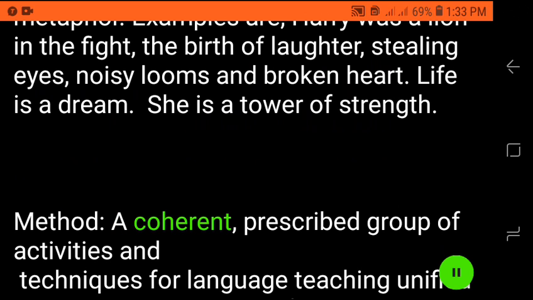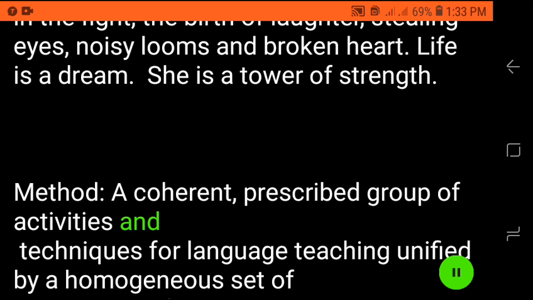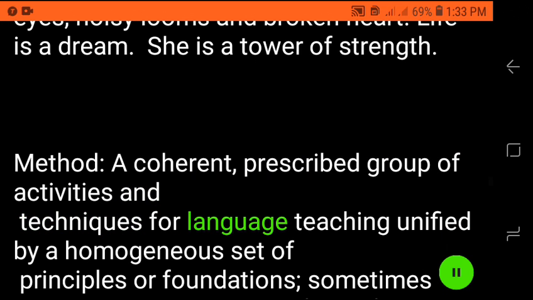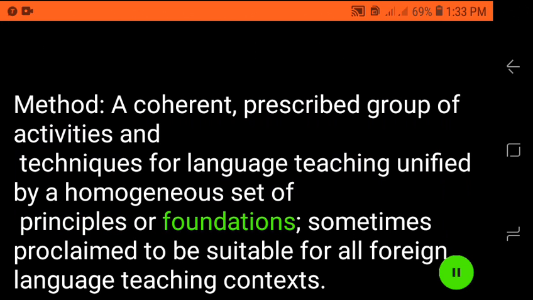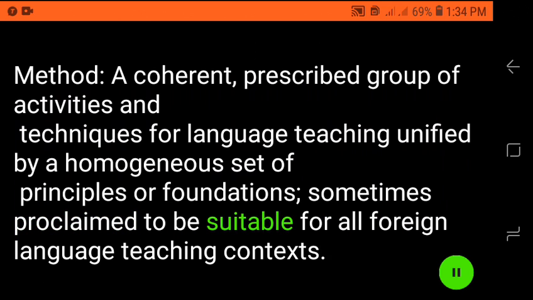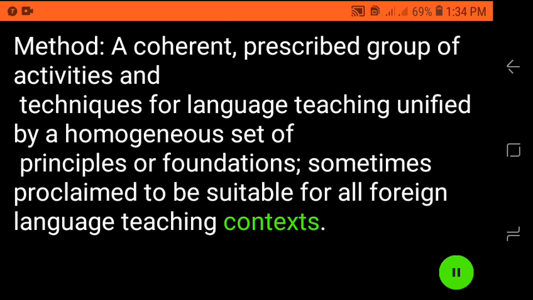Method, a coherent, prescribed group of activities and techniques for language teaching unified by a homogeneous set of principles or foundations, sometimes proclaimed to be suitable for all foreign language teaching contexts.